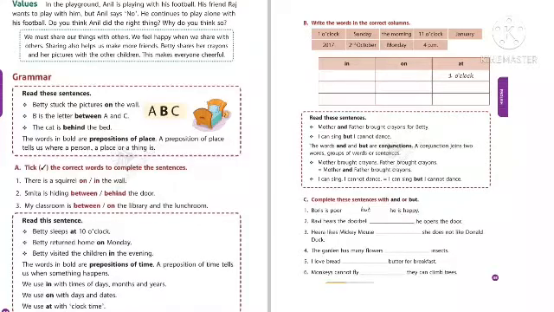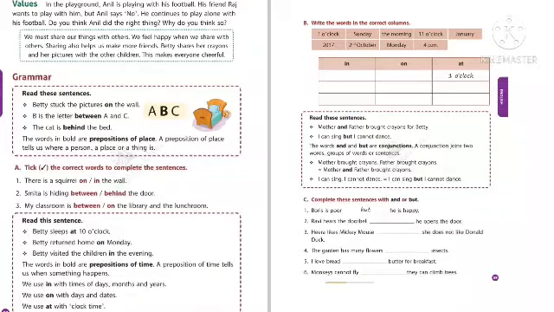read the sentences. First one, Betty sleeps at 10 o'clock. It shows the clock time, so we use the preposition at. Second one, Betty returned home on Monday. It shows a special day, so here we use the preposition on. Third one, Betty visited the children in the evening. It shows a part of a day. In the evening, morning, afternoon, like that. So we use the preposition in.